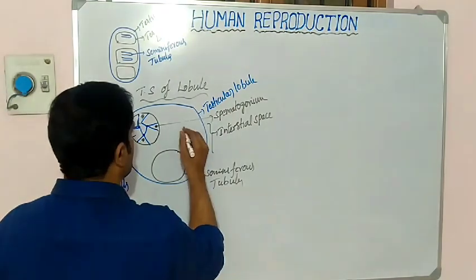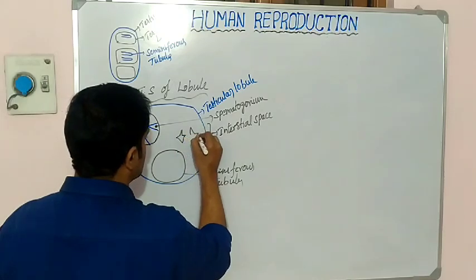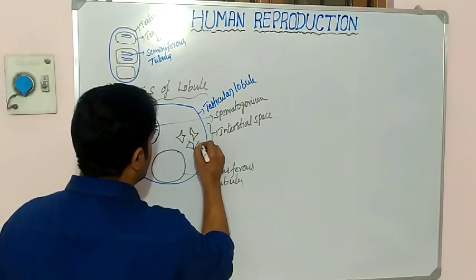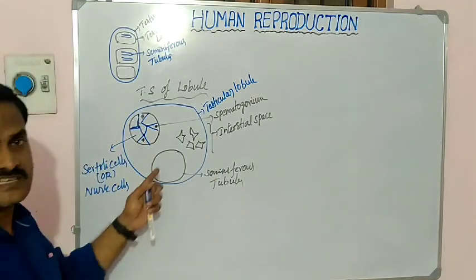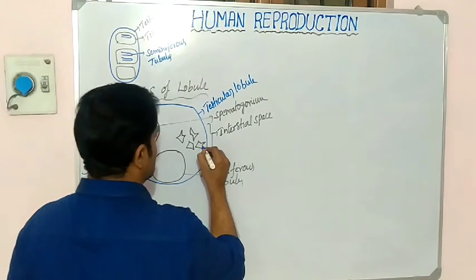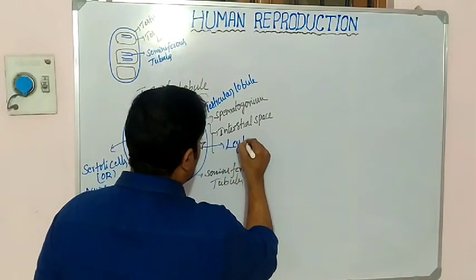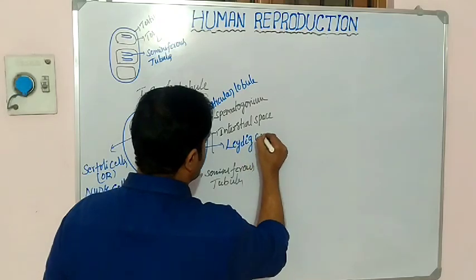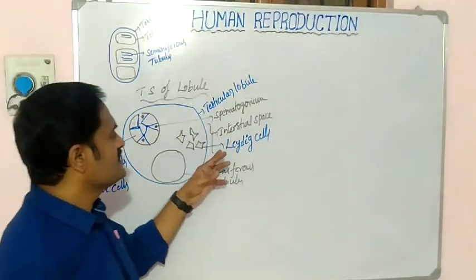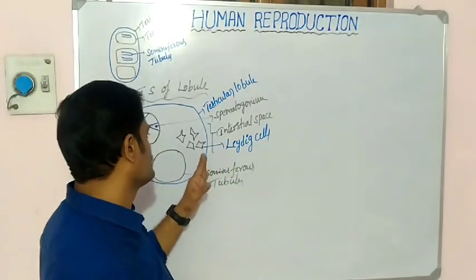The interstitial space consists of some important cells. What is the name of these cells? These cells are called Leydig cells. These Leydig cells play a major role in sperm formation.